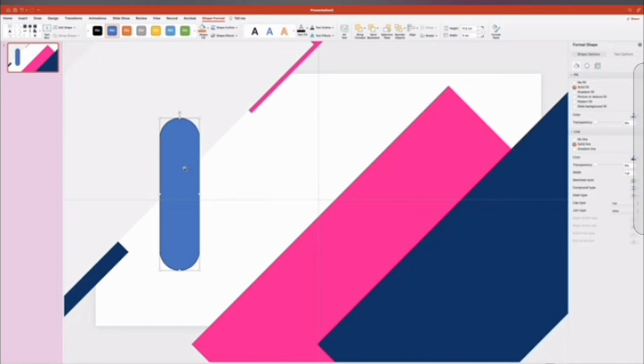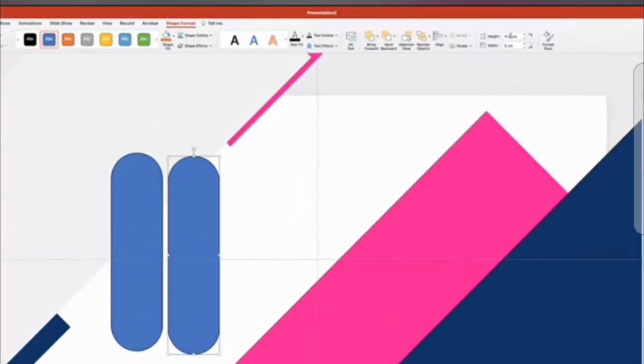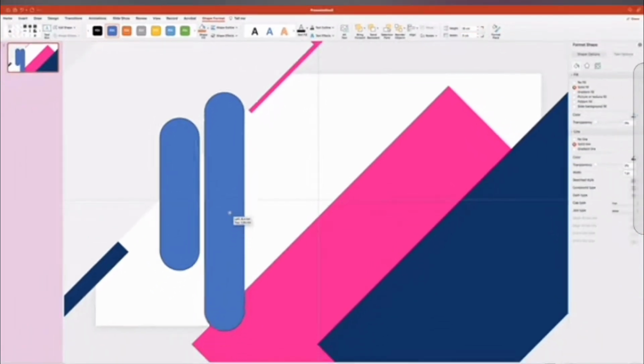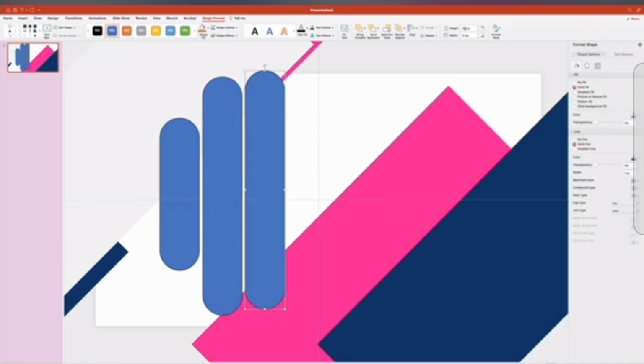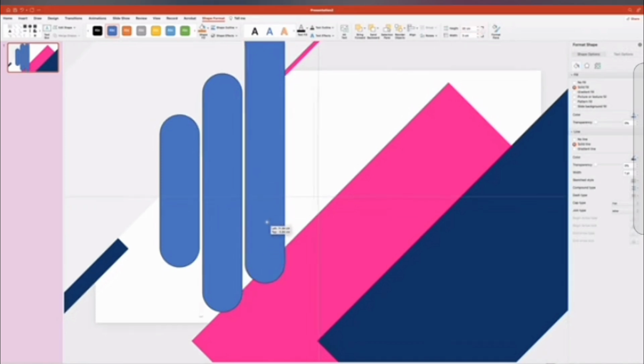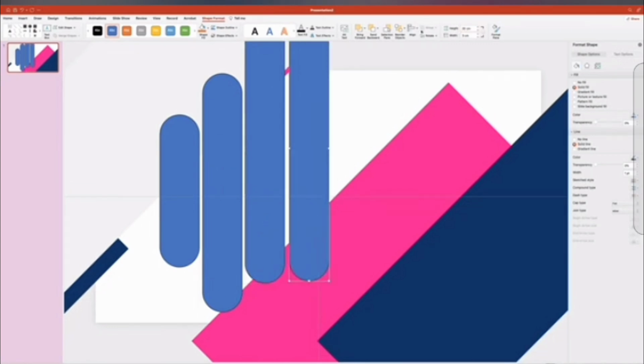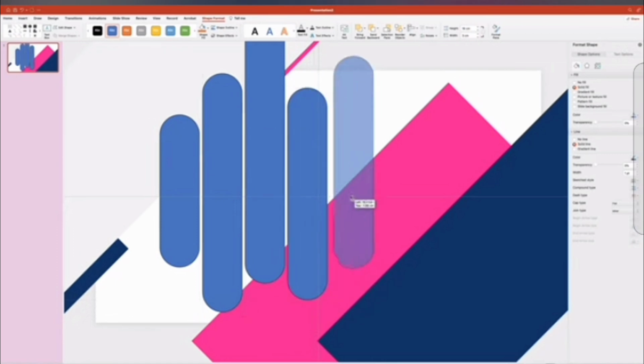Now create a copy by holding down the Command key and pulling it over to the side. Change the height of the new rectangle to 18 centimeters. And place it like this. Then create one more copy and set its size to 20. The next one is going to be 16 centimeters in height. And one more shape with the height of 13 centimeters.